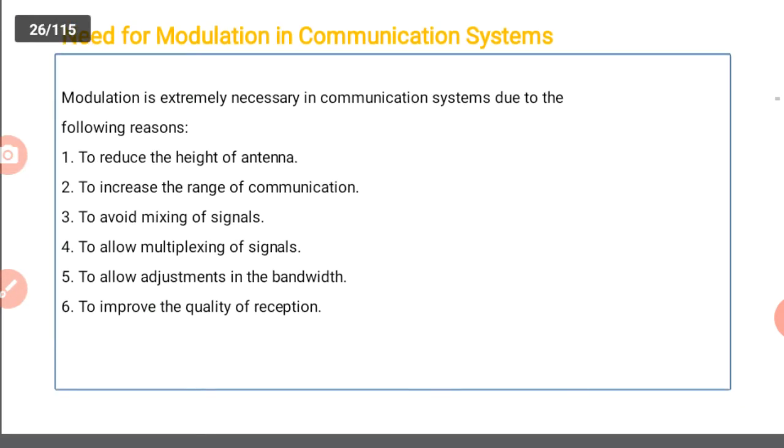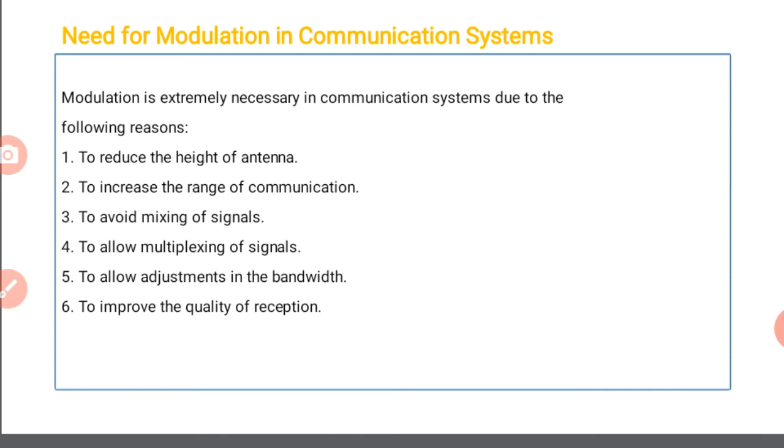So next, we go for the need for modulation. We know that modulation means a low frequency modulating signal is superimposed on a high frequency carrier signal. So what is the main need for modulation? Modulation is extremely necessary in communication systems for the following reasons.